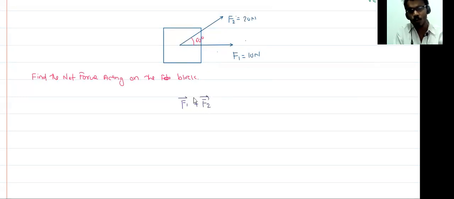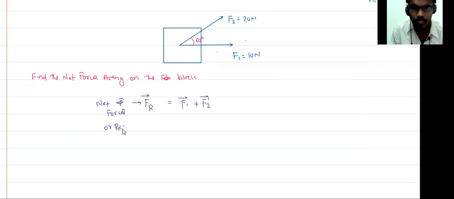If we add these two, we get a vector. This is called resultant, or net force, or you say resultant of force. Means when we add two forces, we get a vector, which also has magnitude as well as direction.